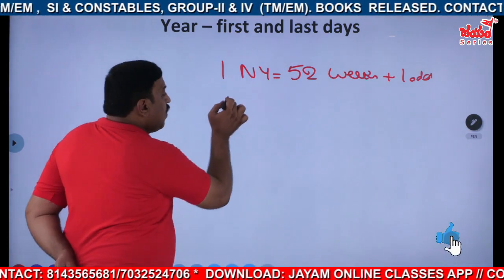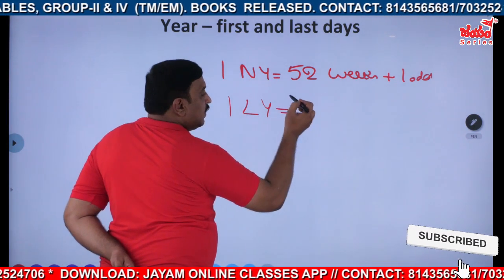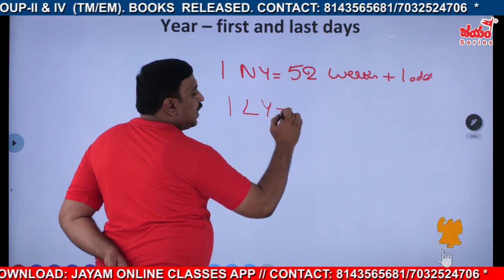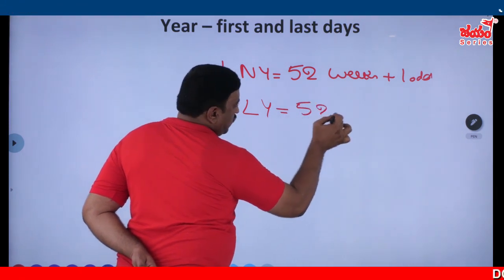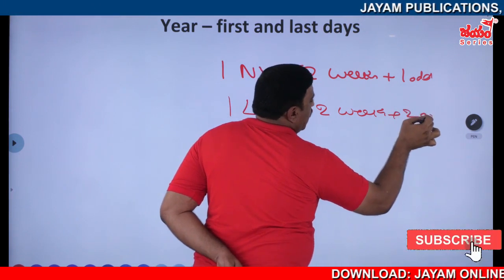And a leap year has how many days? It will have 52 weeks again, plus extra 2 odd days.